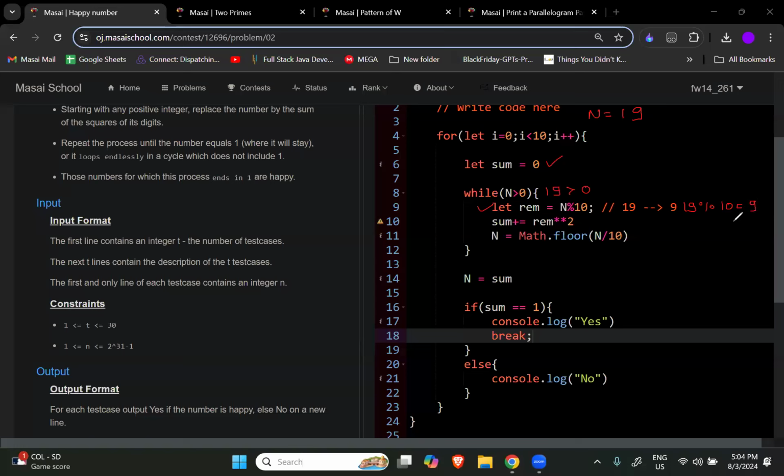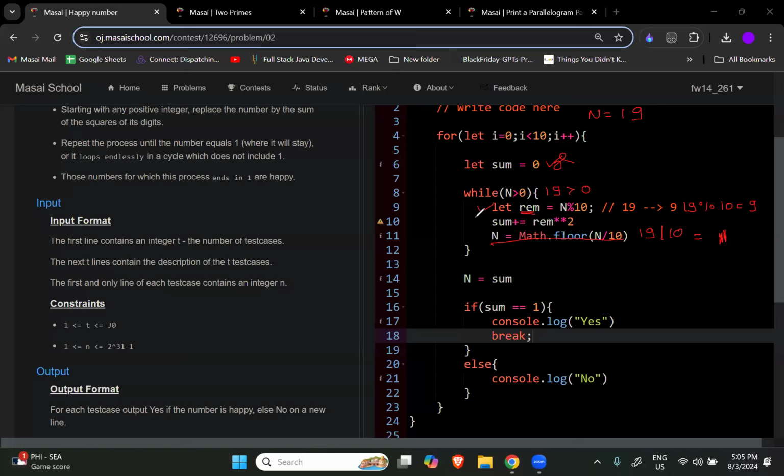Answer will be 9. So initially the value of remainder became 9, रिमाइंडर की वैल्यू 9 हो गई. Then again sum, so sum plus equal remainder का square, right. रिमाइंडर का square will be added into sum, so sum value got added here, right. Then again there is n, तो ये 19/10 करेगा. And we will get some answer as 1 only, right? We will get some answer as 1. Now the value of n is initially 1.